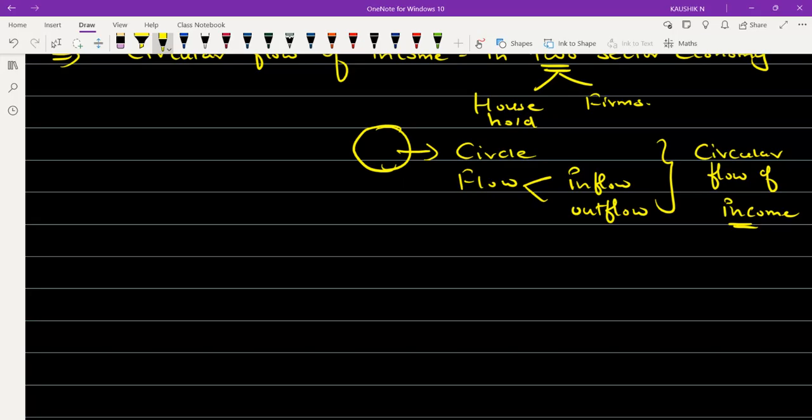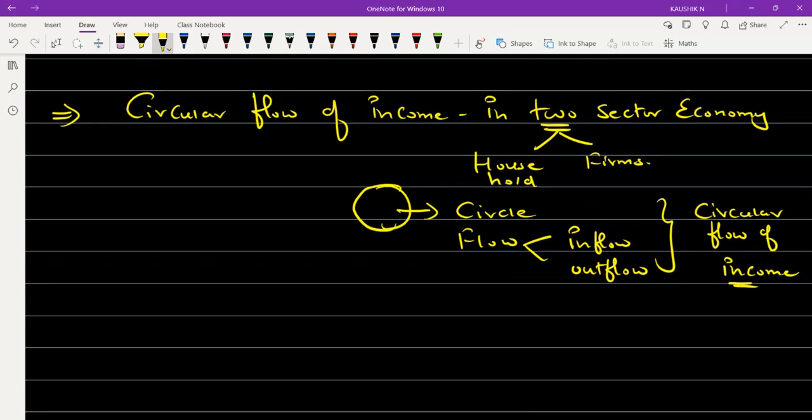கான்செப்சுவலாக புரியுதா? டெர்மினாலஜிஸ் வச்சு பாருங்க. Circular flow of income in two sector economy. அப்போ household and firm, these are the only important elements in two sector economy. So we are using the term circular flow. So circular, it is nothing but it is round in shape.